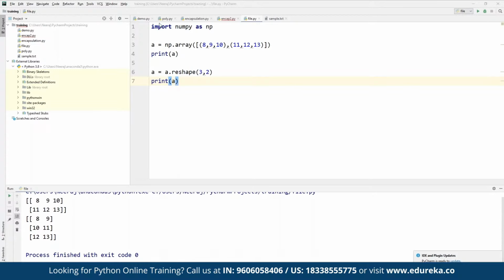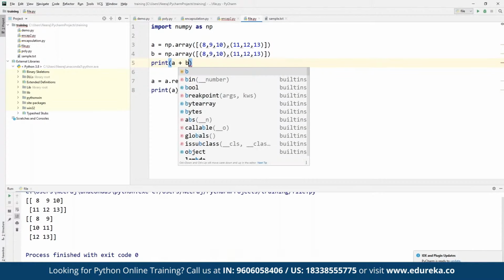And here we can perform multiple arithmetic operations on top of it as well. For example, let's say here we want to perform arithmetic operations. So now here we define this array here, right? Suppose if we want to create an additional array, here we can copy this one. We can define this one as B. So now we have two different arrays. Now suppose we want to print the sum of these two. So what we can define is A plus B.